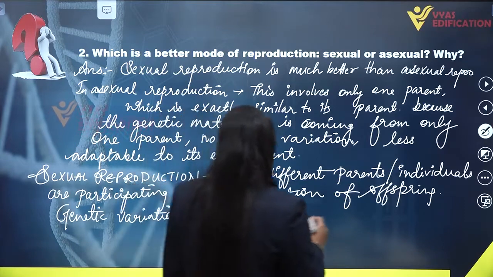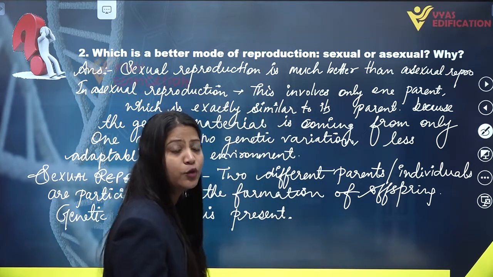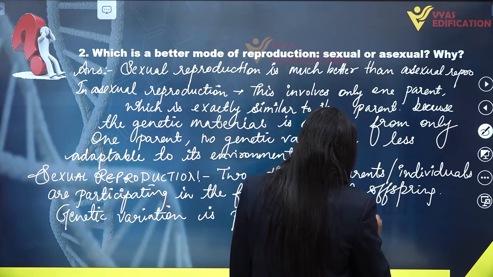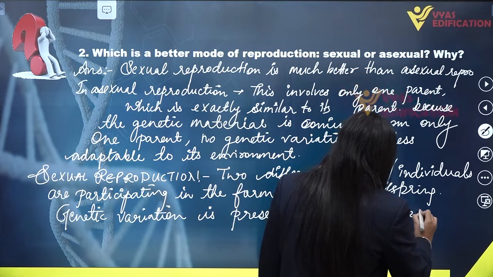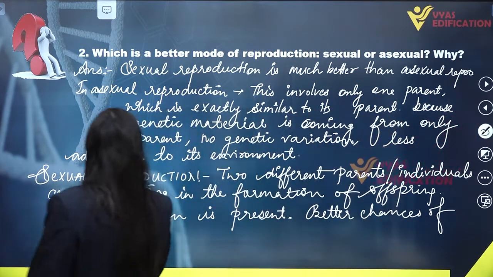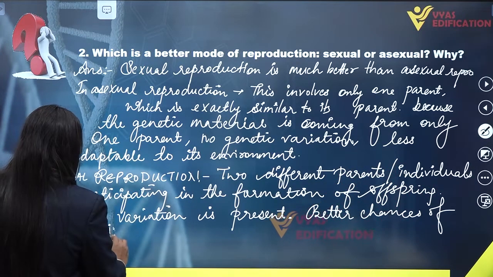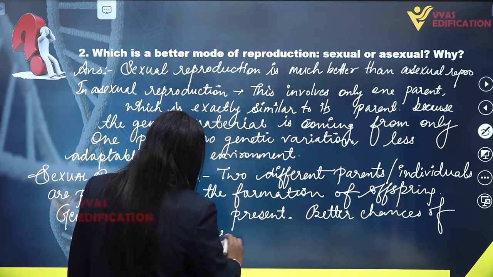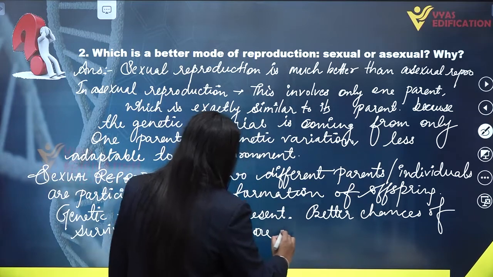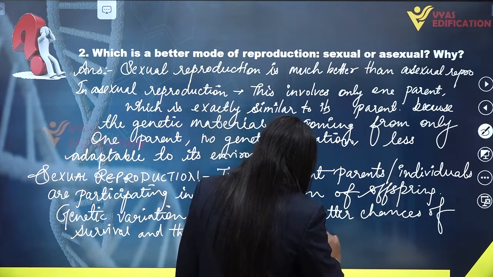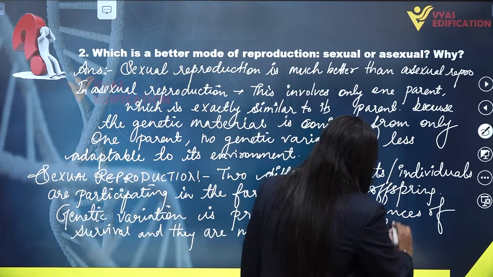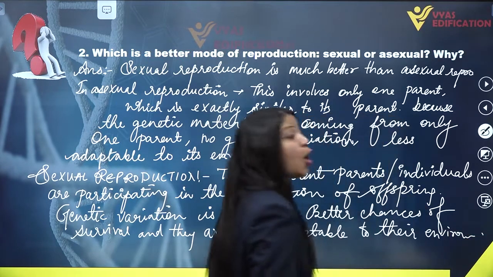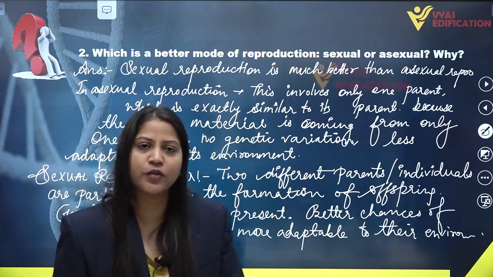So because of the genetic variation present in the offsprings produced from sexual reproduction, they have better chances of survival, and because they are more adaptable to their environment, this is why the offsprings produced from sexual reproduction are better.